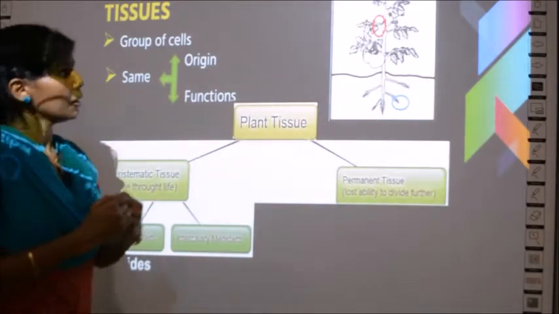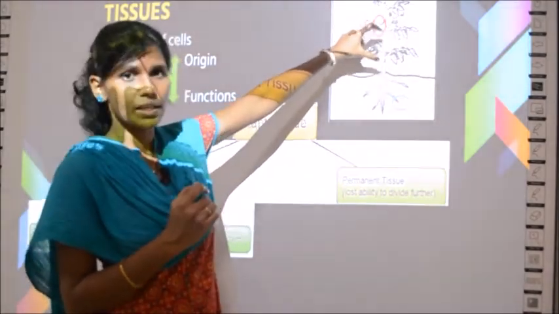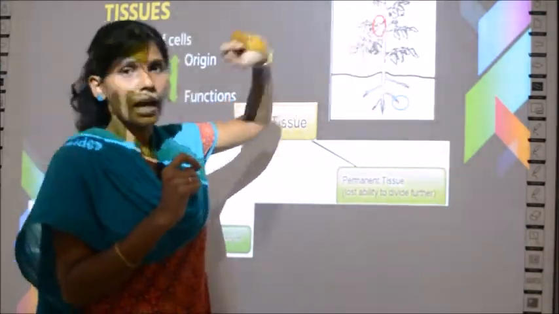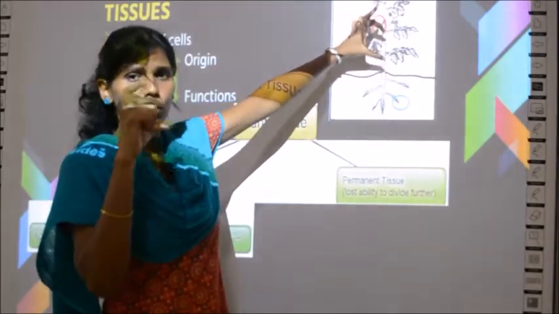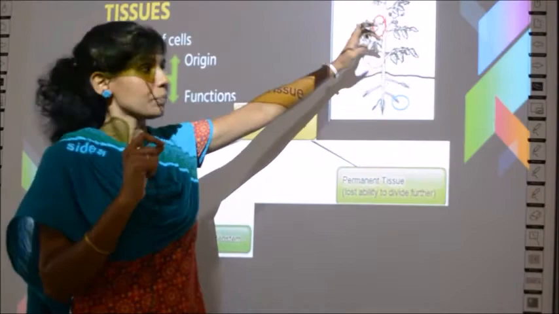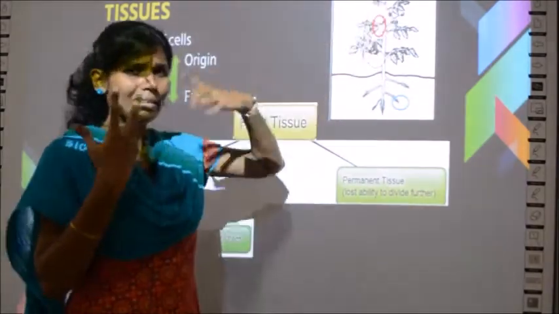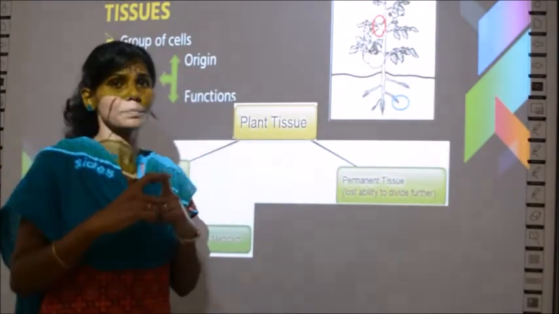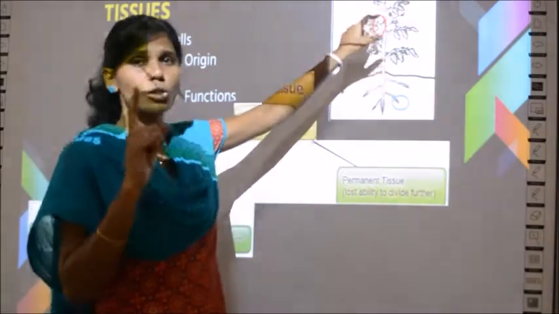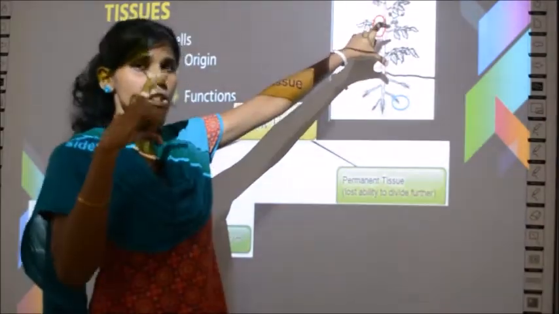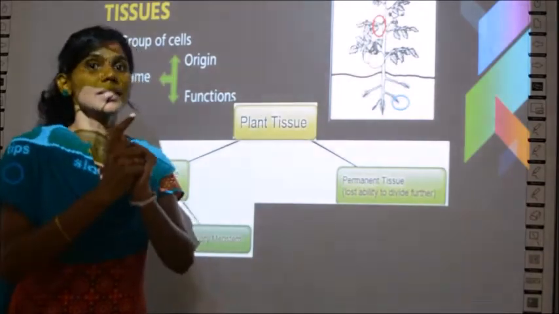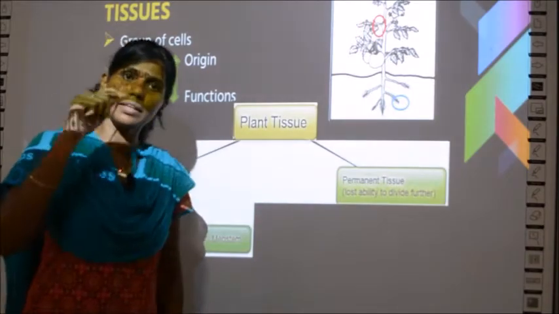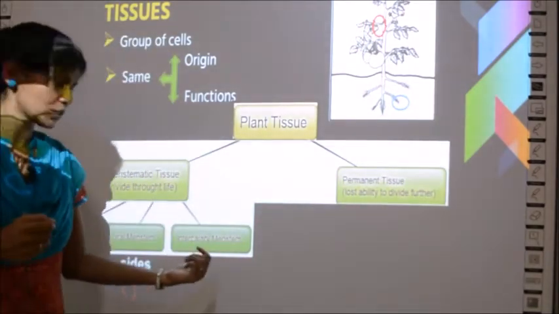Intercalary meristem. See, between two branches you can find some space. Each branch point is called a node. This is called one node and this is called another node. The space between two nodes is called internodes. You can see one branch here, no? In any plant, if you take a plant and see, there will be space between two points of the stem or the branches, right? So each point is called a node, and the space between two nodes is called an internode. Inter means in between. So that is the place where this type of meristem is found.